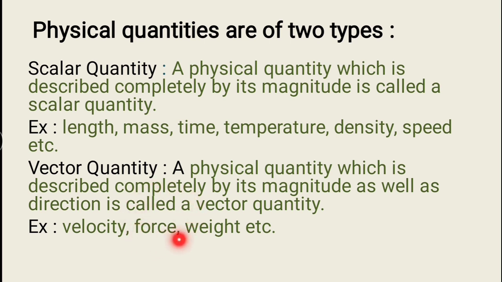Similarly, force. In the previous slide we have seen how the force's impact changes with direction. So force is also a vector quantity. Weight is also a vector quantity, because weight has a direction. Weight has a direction towards the center of the earth. But mass is a scalar quantity. It has no direction. Thank you.